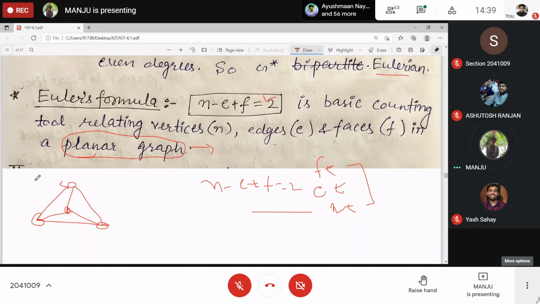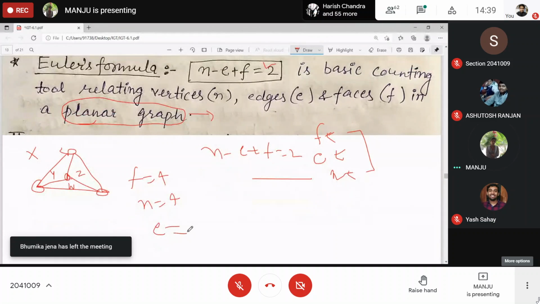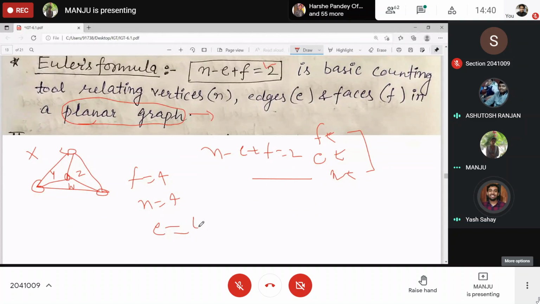How many regions? 4 regions. So F, the number of faces, is 4. N is again 4. What about E? 6. Tell me about N minus E plus F. 2. Right? In 3D also you can match it.